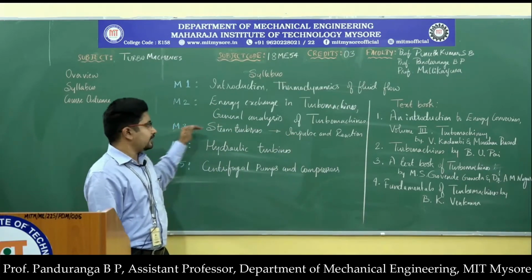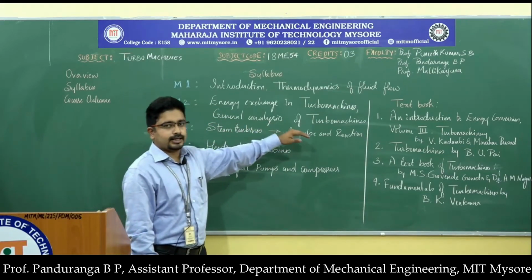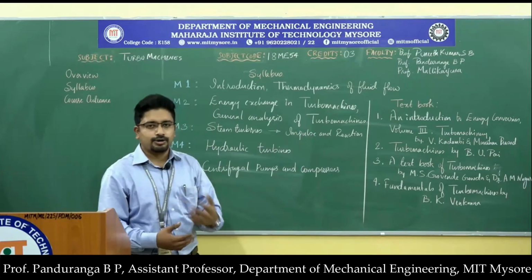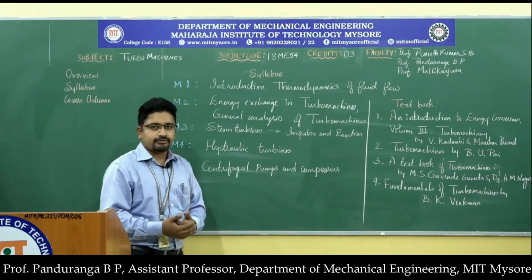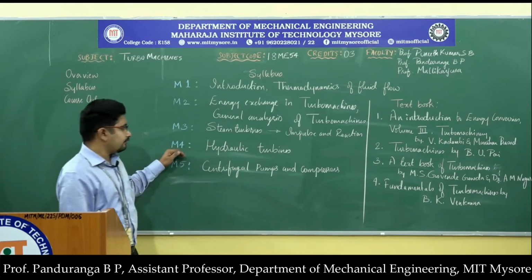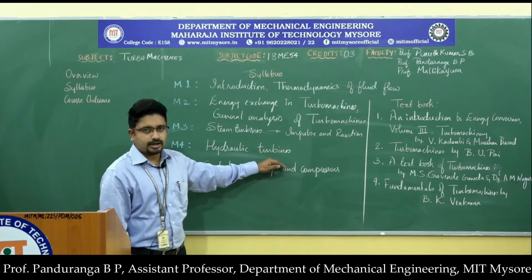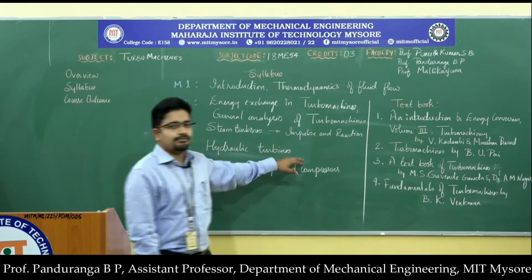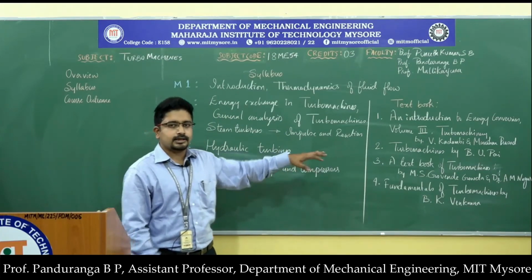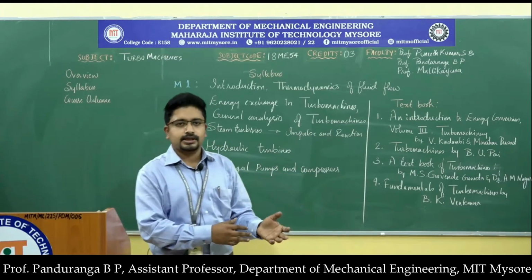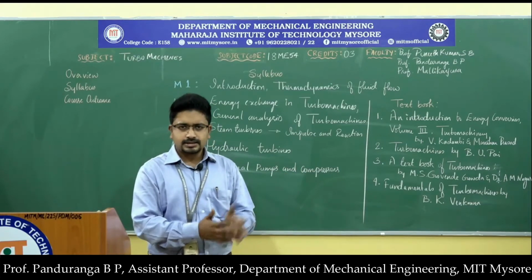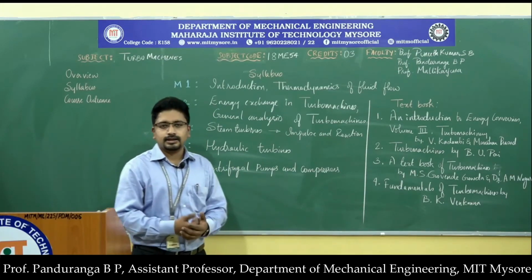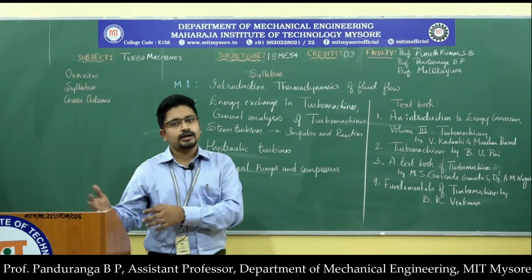So in module 3, we will take up steam turbines, and we will analyze the impulse steam turbine and the reaction steam turbine, and find out the power output of the turbine and the different efficiencies of the turbine. And in module 4, we will take up the hydraulic turbines. Hydraulic turbines are the turbines where the working fluid is water. Again, here we have impulse and reaction. We will analyze the impulse. The example for impulse is the well-known Pelton wheel, an impulse hydraulic turbine. And then we have the Francis and Kaplan, which you have studied in the elements of mechanical engineering. Those are reaction turbines.